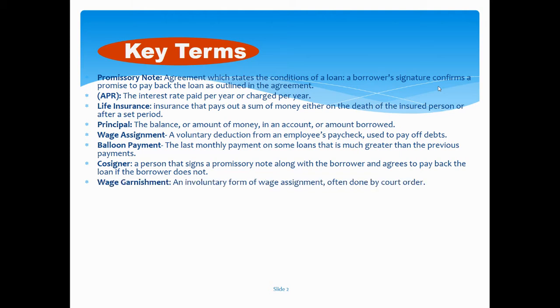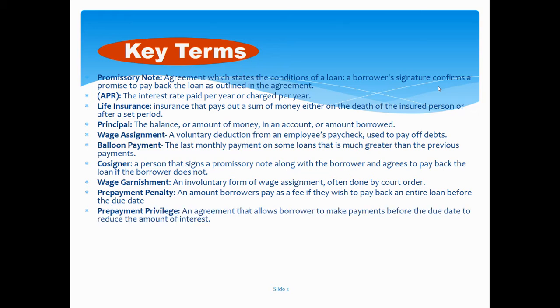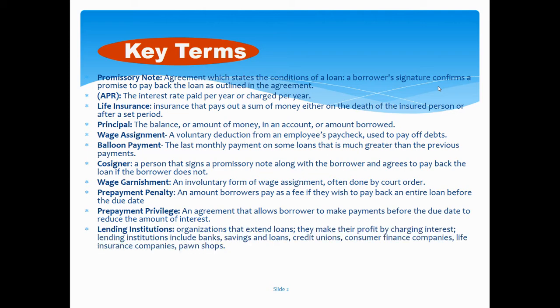Your wage garnishment is any involuntary form of wage assignment, often done by court order. Your prepayment penalty is an amount that borrowers pay as a fee if they wish to pay back an entire loan before the actual due date. Prepayment privilege is an agreement that allows the borrower to make payments before the due date to reduce the amount of interest.